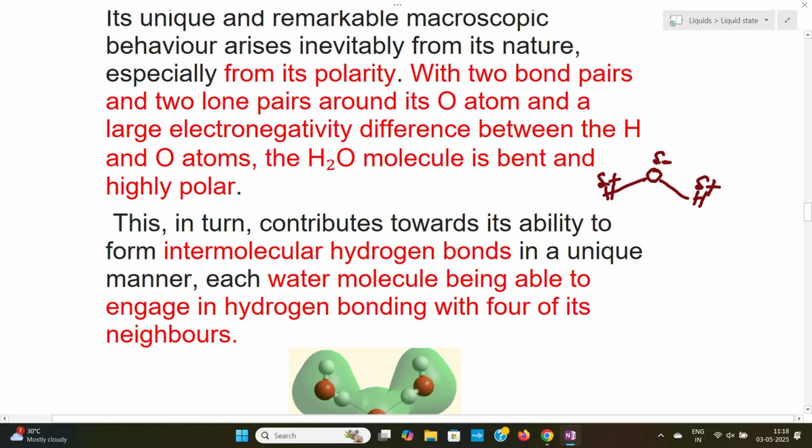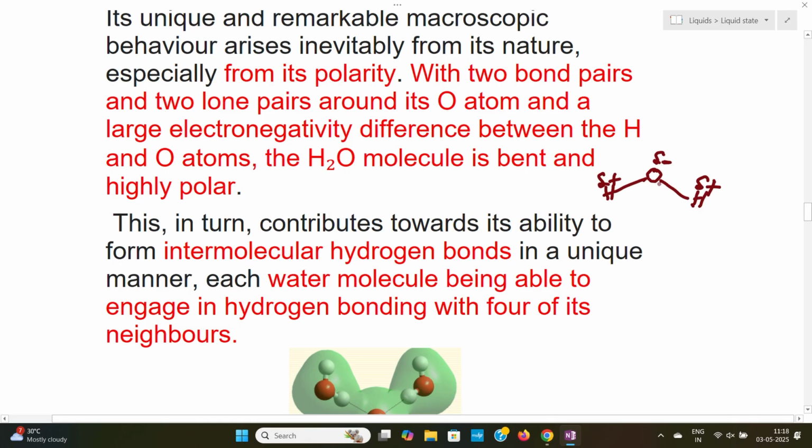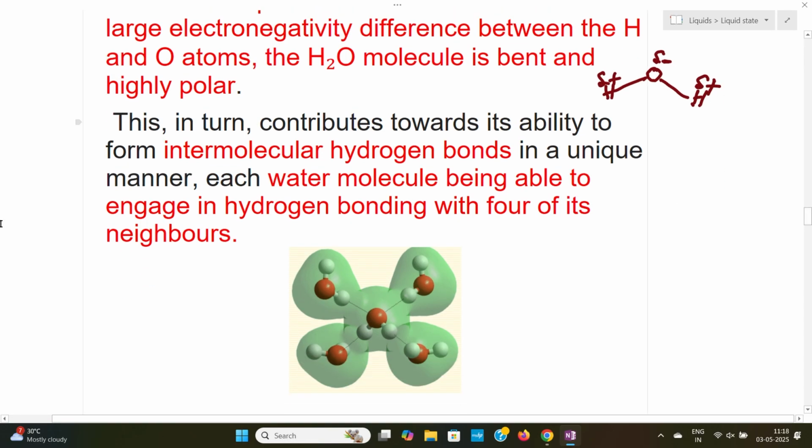This oxygen has two bond pairs, one bond with each hydrogen, and two lone pairs are also there. Because of these two lone pairs, the water molecule exists in a bent shape. The shape of the water molecule is bent and it is highly polar. Because of this bent shape and the polarity, the water molecule can have intermolecular hydrogen bonding. One water molecule can have hydrogen bonding with four other water molecules.